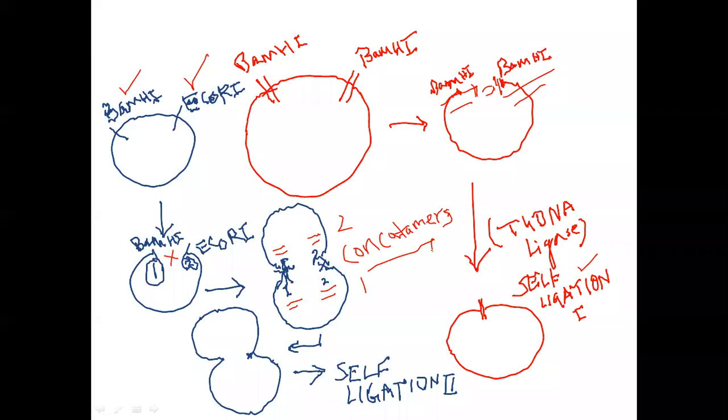So these kind of problems may occur where you don't find your gene of interest going into your vectors. It is a self-ligation.